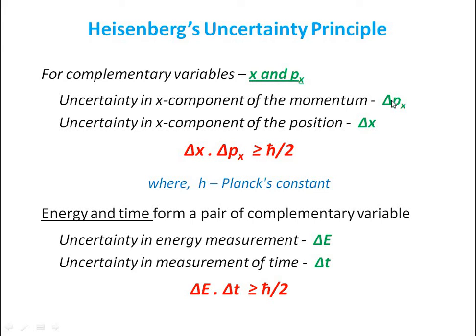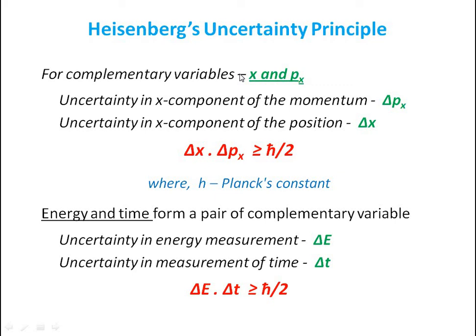Then the Heisenberg uncertainty relation gives delta x into delta p_x is greater than or equal to h cross by 2, where h cross is h by 2 pi and h is the Planck constant. So totally we can say delta x into delta p_x is greater than or equal to h cross by 2.